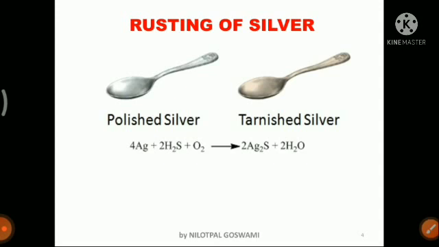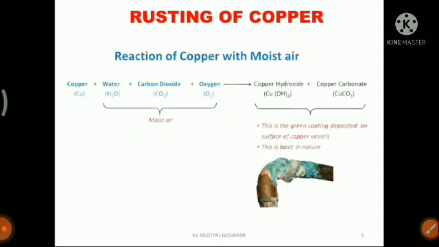Because if you find the oxidation number of metallic silver, that is only Ag, and of Ag2S, you will see that the oxidation number of silver has increased from 0 to +1. In Ag the oxidation number is 0, and in the compound Ag2S the oxidation number of silver is +1. What we know is that when the oxidation number increases in any reaction, we can say that this is an oxidation reaction.